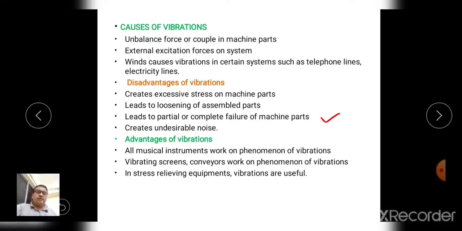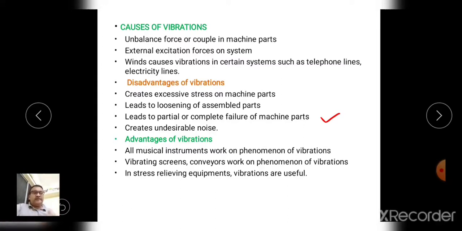So whatever music we listen to, the musical instrument is working on the phenomenon of this vibration. The string is vibrating, and due to this vibration it produces the sound, and generally this pleasant sound produces the music. Second one is that vibrating screen conveyors work on the phenomenon of vibration.